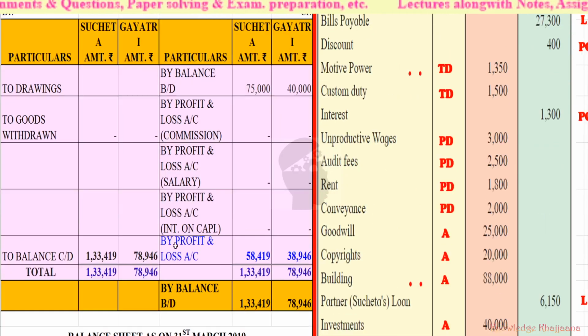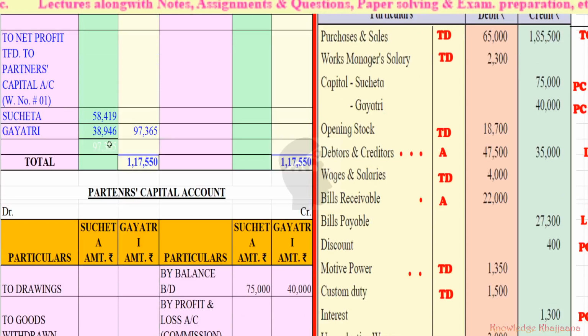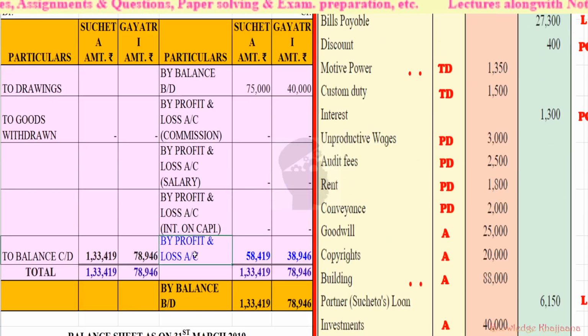Okay, so what we will write over here? By profit and loss account transferred to partner's capital account. So what we will write here? By profit and loss account, rupees 58,419 profit share of Sucheta and rupees 38,946 profit share of Gayatri.